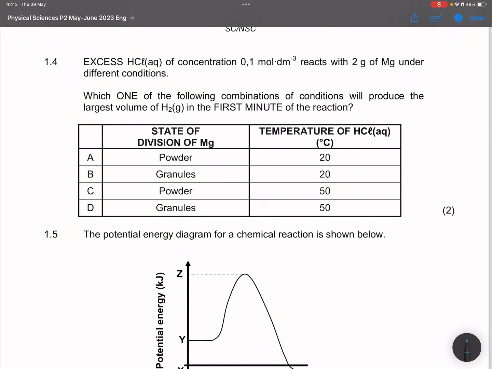If we look at this, we've got powder and 20 degrees Celsius. Yes, that will have a great rate of reaction. But I see I've got powder there, which means I'm not only changing the state of division, but I'm also increasing the temperature. So in this case, definitely C would be the correct answer.